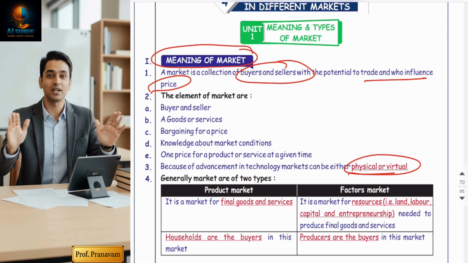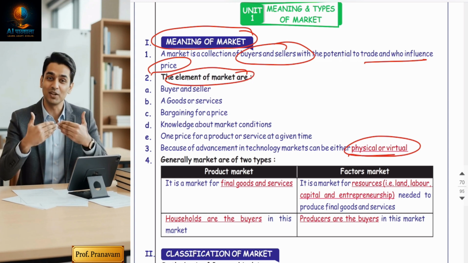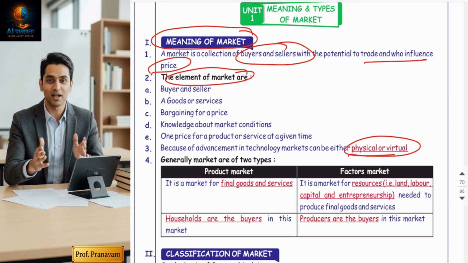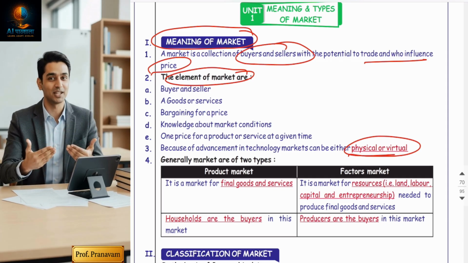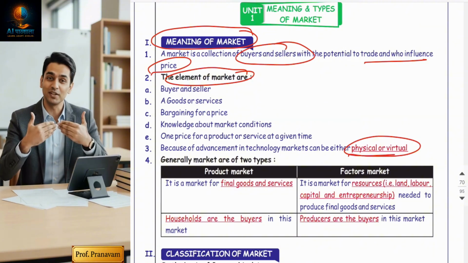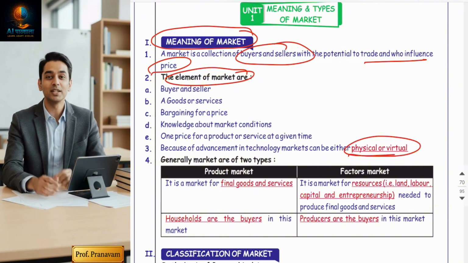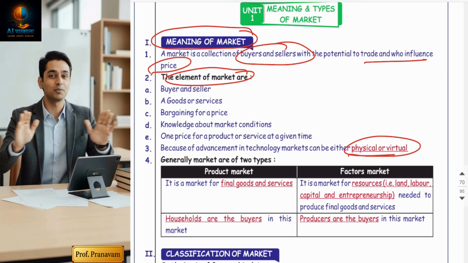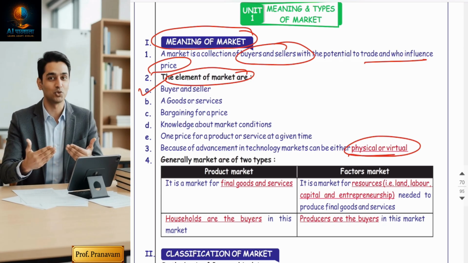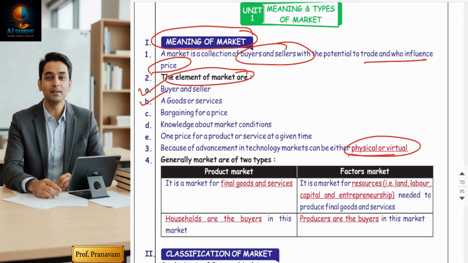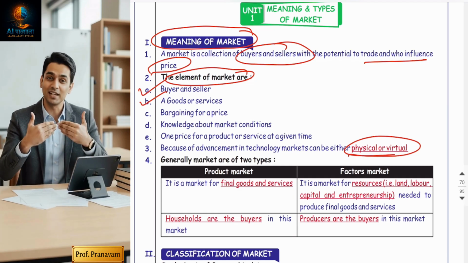Wow. Now, next are the most important elements of market. Friends, as per economists, any area or anything can be considered a market if it has these five elements. Means these five elements constitute the market. Now, every market should have these five key elements. That is, first is buyers and sellers. There should be goods or services, of course. Without that, what will be there to exchange?